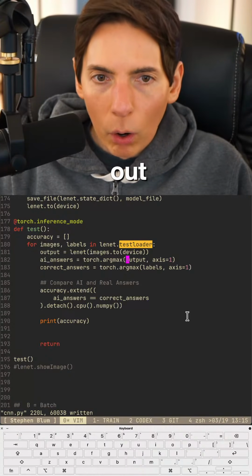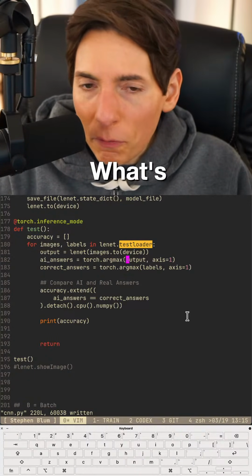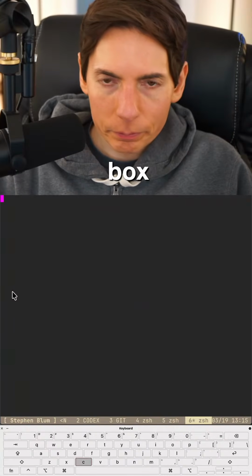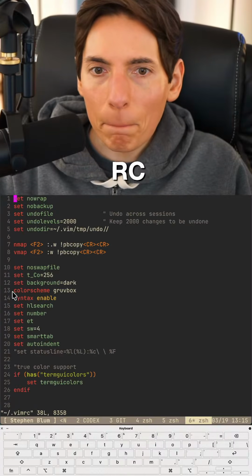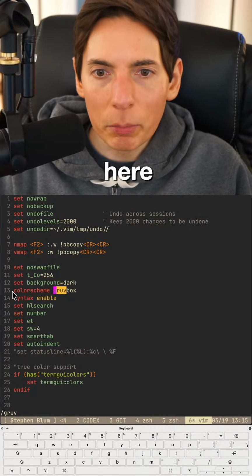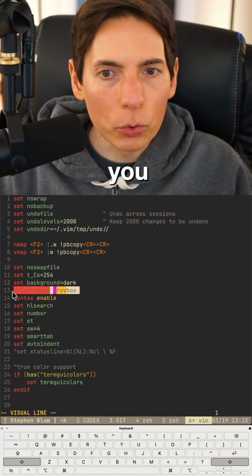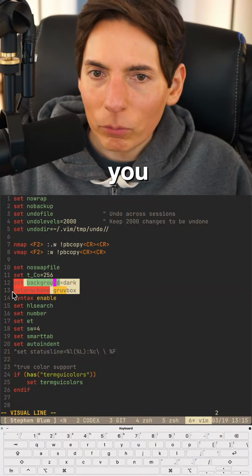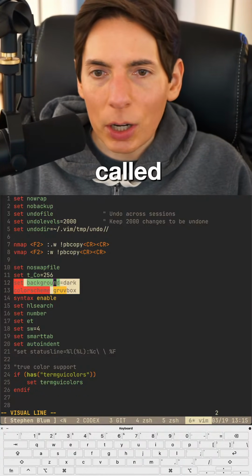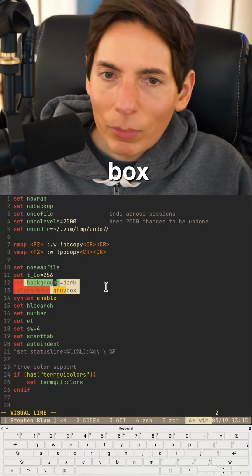We'll find out. What's my theme for Vim? It's called Gruvbox. Vim RC. Right here, GRUVBOX. Right there, you guys. We got some Gruvbox for you. I'll type in chat, GRUVBOX. I like it.